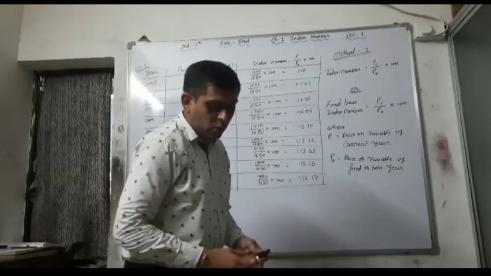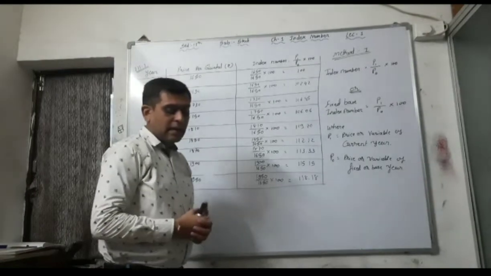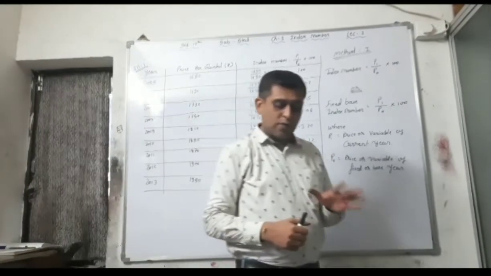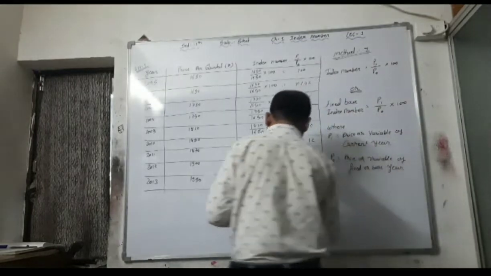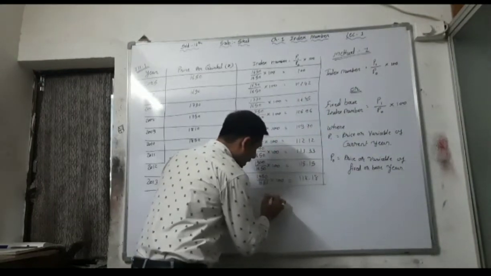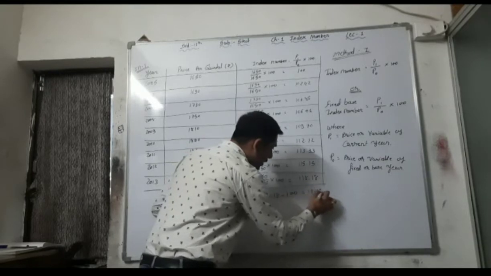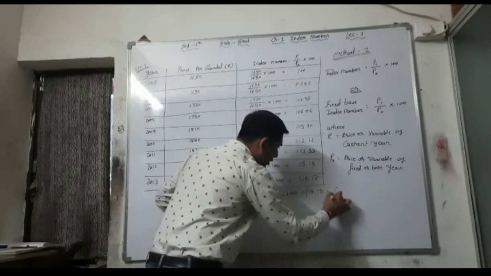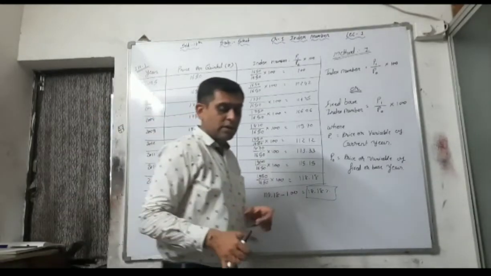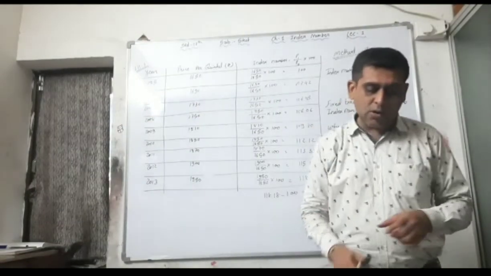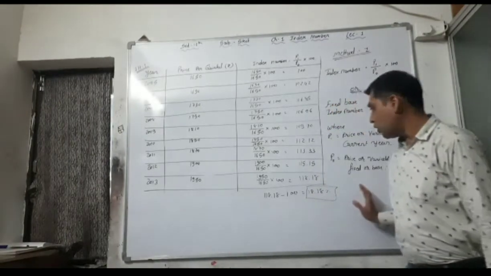So we have to write just one line, that it can be said that the increase in the price of the wheat in the year 2013 is 118.18 minus 100, that is 18.18 percent. This we have to write because the last question is that you have to state the percentage change. Okay, here your answer is complete.